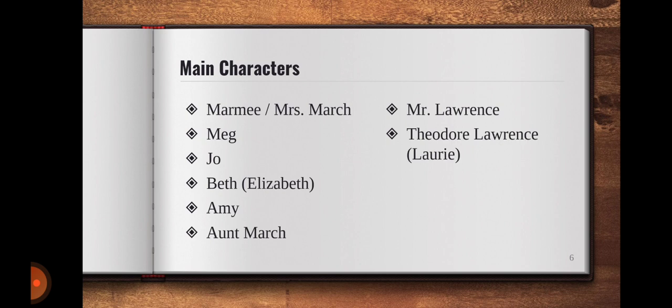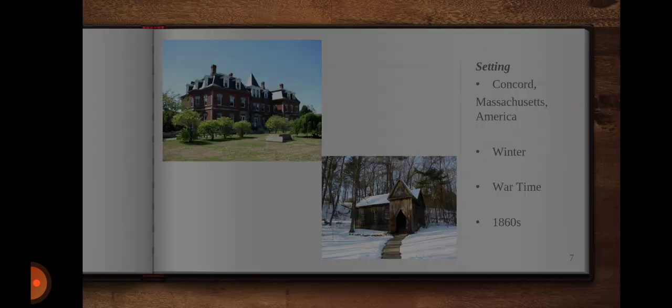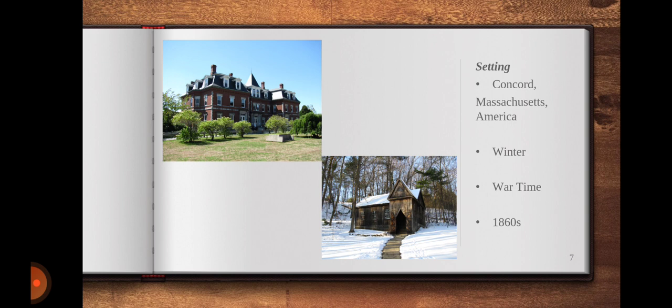Friends, it is very important to see the setting of each novel or each story that we read because the setting adds to the theme and overall presentation of each story. The setting of Little Women or even the extract that we are going to study has Concord, Massachusetts, from the USA. This beginning chapter that we are going to study has winter. Recently, Christmas has been celebrated at both the houses.